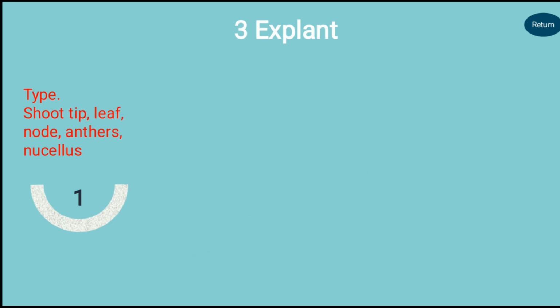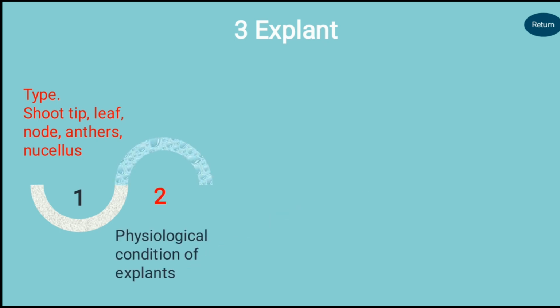And the third factor is explant. The type of explant is important for the success rate of micropropagation. Different types are used: shoot tips, leaves, meristems, anthers and nucellus. For example, the nucellus is used in mango for micropropagation techniques. So selection of the appropriate explant is the key to increased success rate in micropropagation.